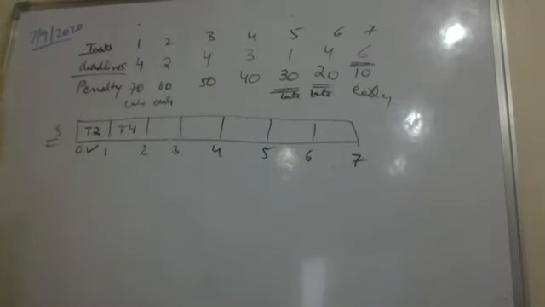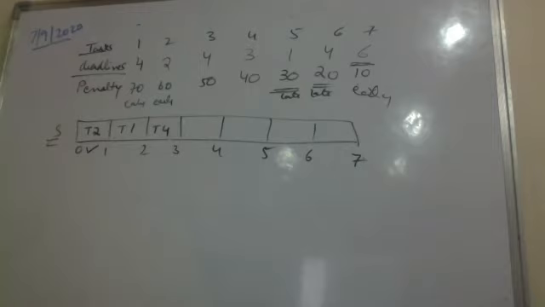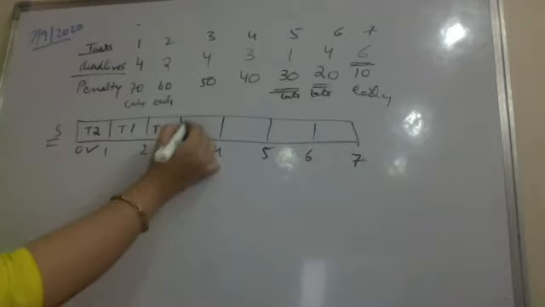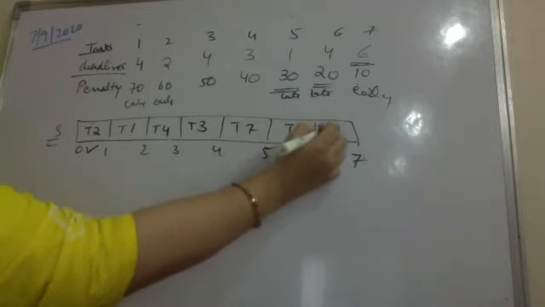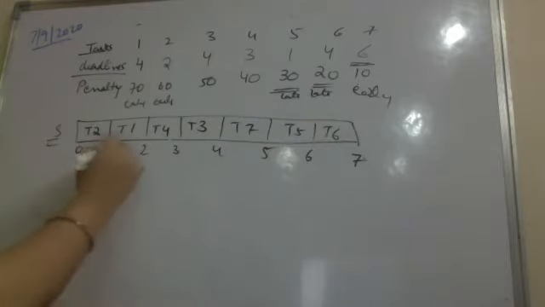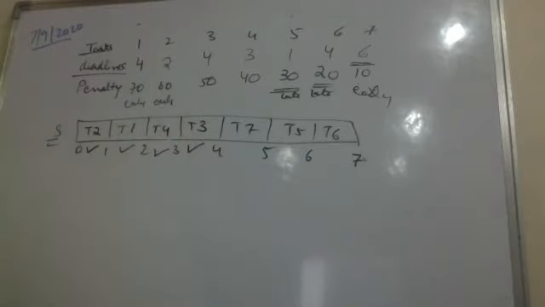So I am including T4 earlier because I don't want to miss it. Then I am including T3 and then T7, T5 and T6. Now how am I picking this? These are still early. T3 had to be finished before 4, so I picked it because it has the highest penalty among the remaining tasks.